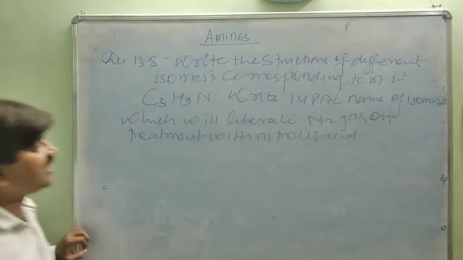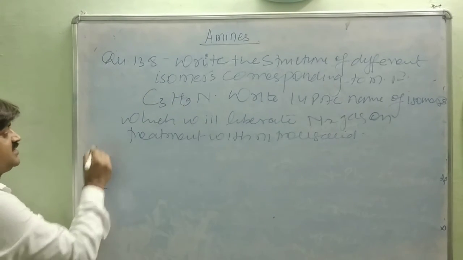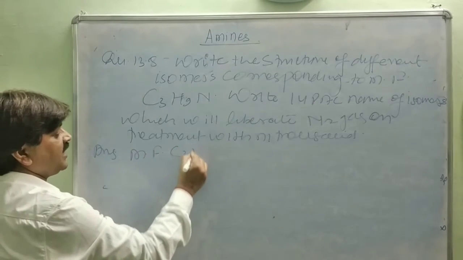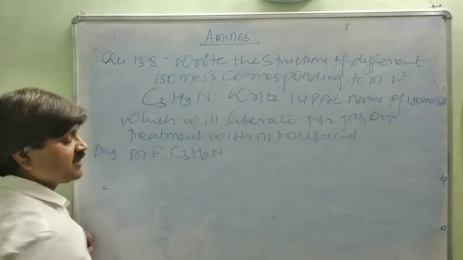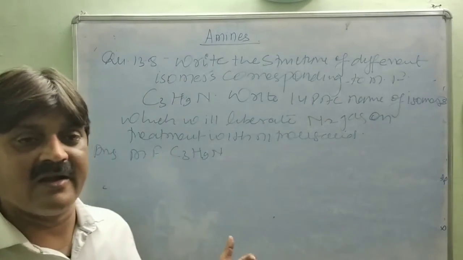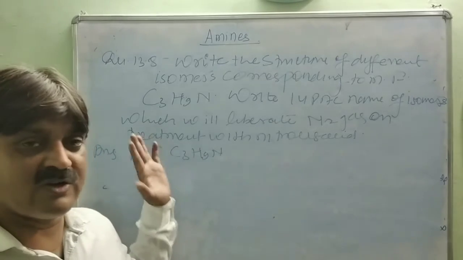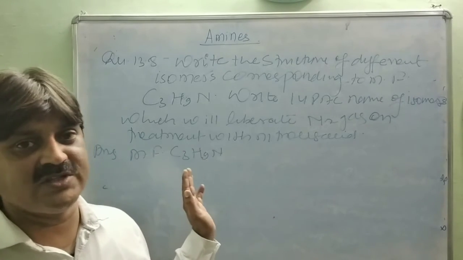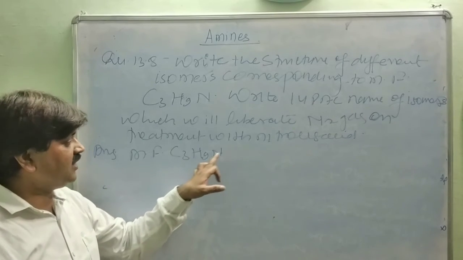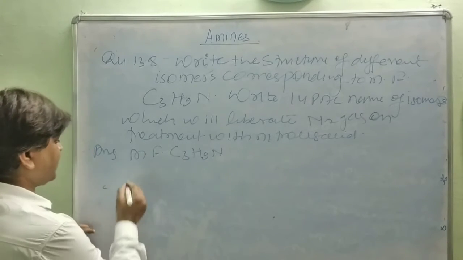So the molecular formula of the compound is given: C3H9N. Whatever number of isomers can be written for the same molecular formula are isomers of each other. There are 3 carbons, 9 hydrogens and 1 nitrogen. The first isomer is CH3CH2CH2NH2, n-propylamine or propan-1-amine, a first degree amine.